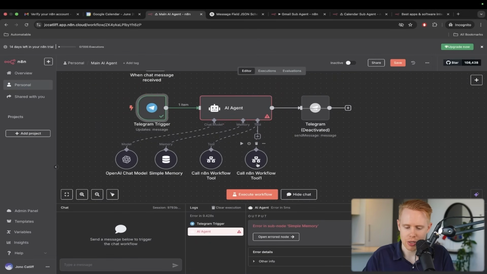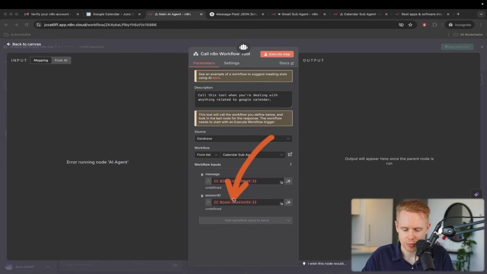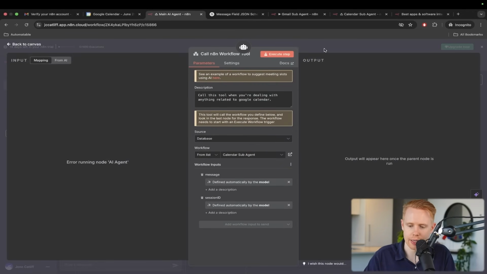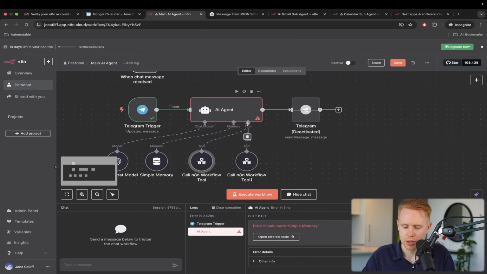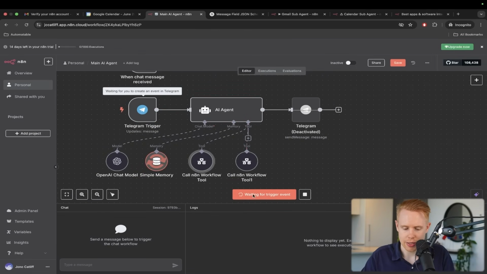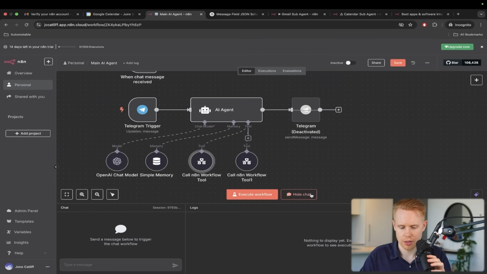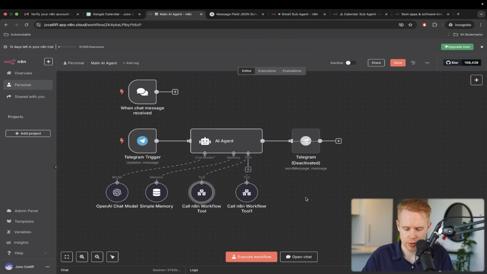And then we also need to make sure we pass that session ID over here as well. And we can just turn these to AI too, and it'll pull that in. Okay, so we'll go ahead, execute this one more time. We'll save this. I'm going to disconnect this chat bot here.